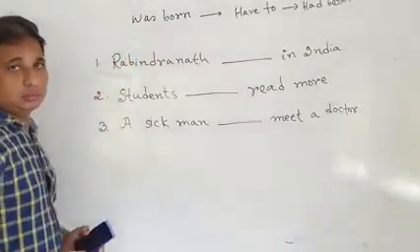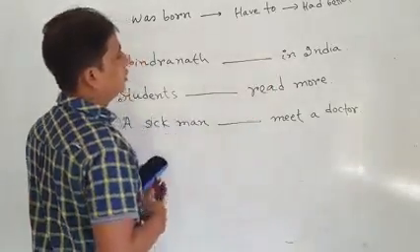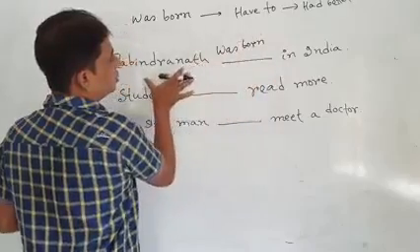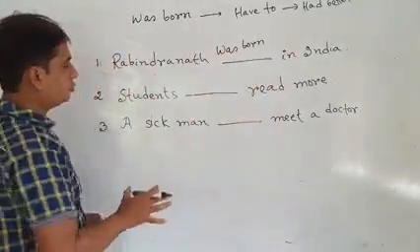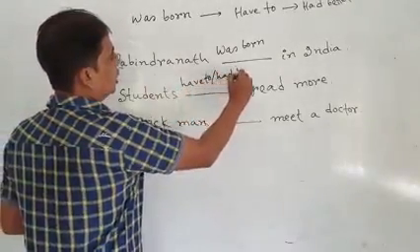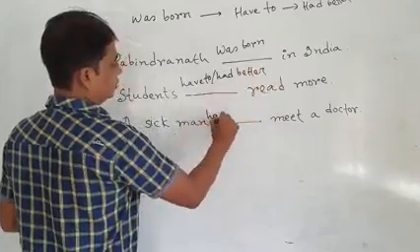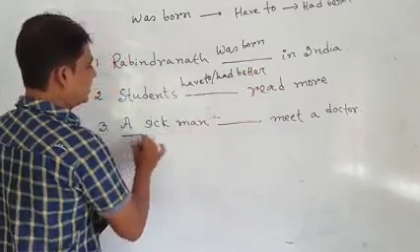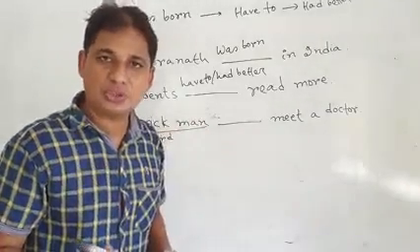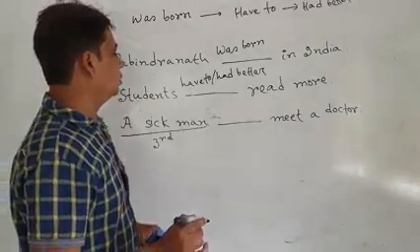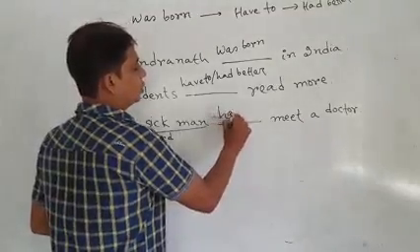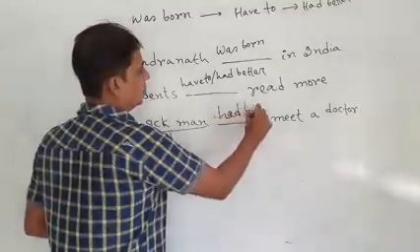Look at the sentence. Rabindranath dash in India. Here the appropriate one is was born. Means Rabindranath India তে জন্মগ্রহণ করেছিলেন. Students, here you have to use had better or have to. But a sick man is third person singular number. Here have to is not appropriate. So here you should see had better.